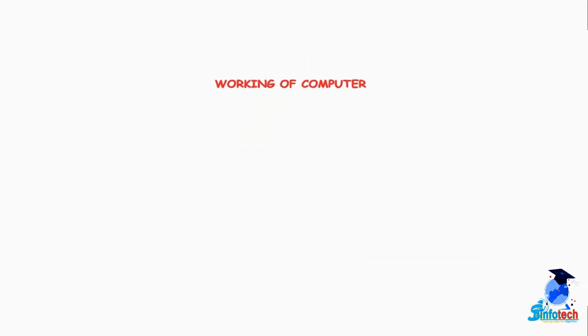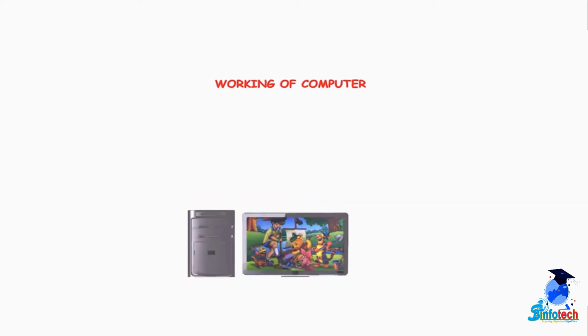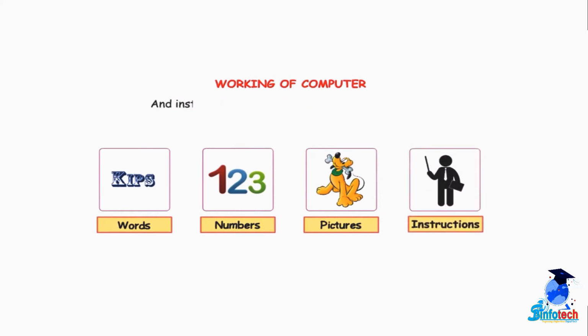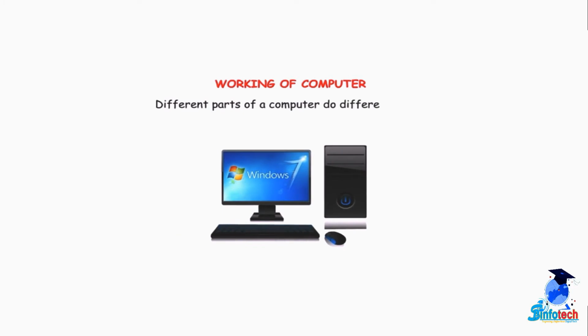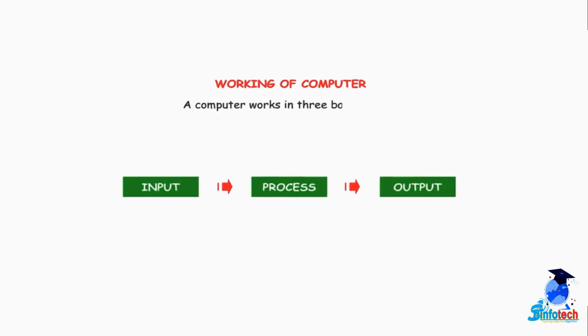Let's understand the working of computer. A computer cannot work on its own. We need to enter letters, numbers, pictures, and instructions into the computer to make it work. These are called data. Different parts of a computer do different tasks. A computer works in 3 basic steps.